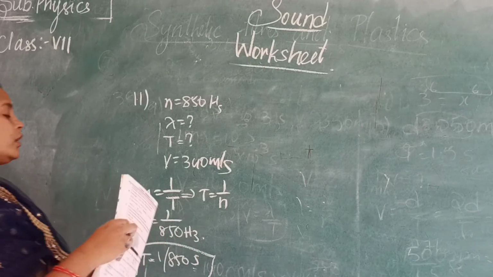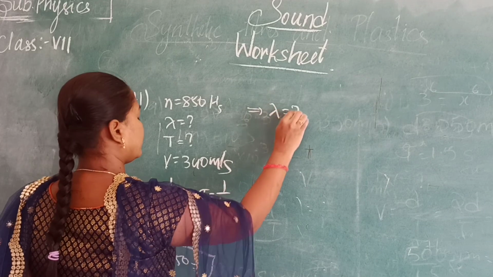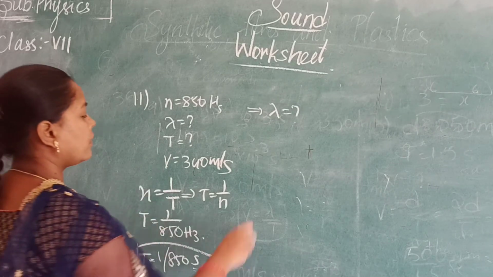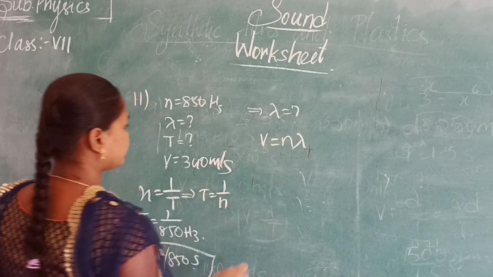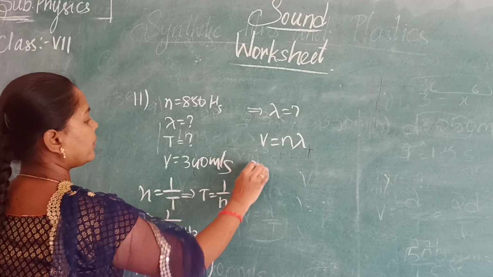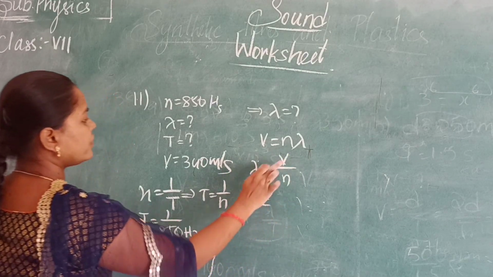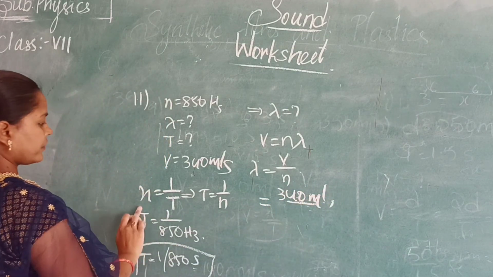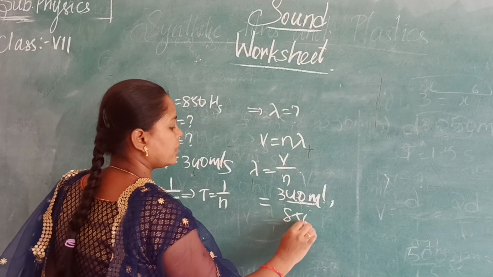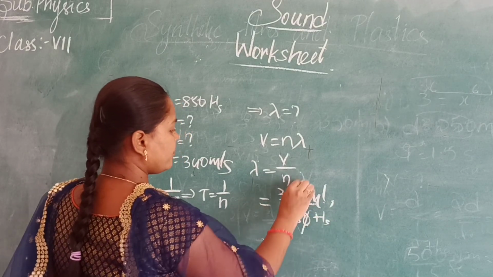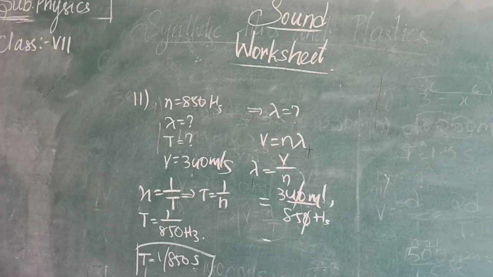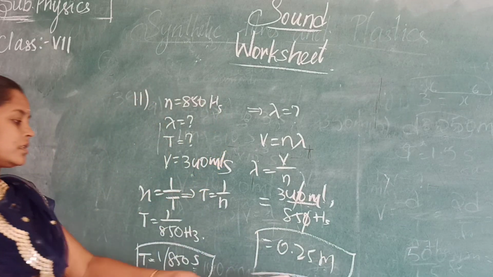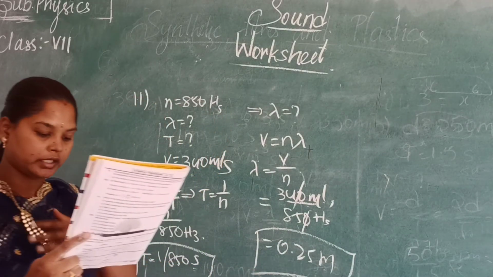And what are they asking? They are asking to find out lambda. So which formula do we have to take here? We have V is equal to N lambda. Lambda is equal to V by N. What is V here? 340 meters per second. And what is N here? N is 850 Hz. So the zeros get cancelled. You will get the answer as 0.25 meters. Okay, this is the wavelength, and this is the time taken.